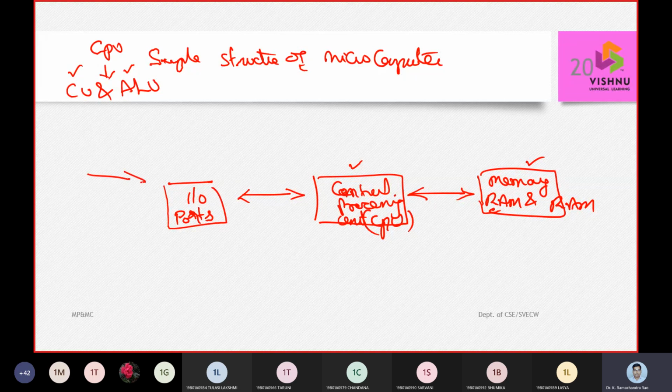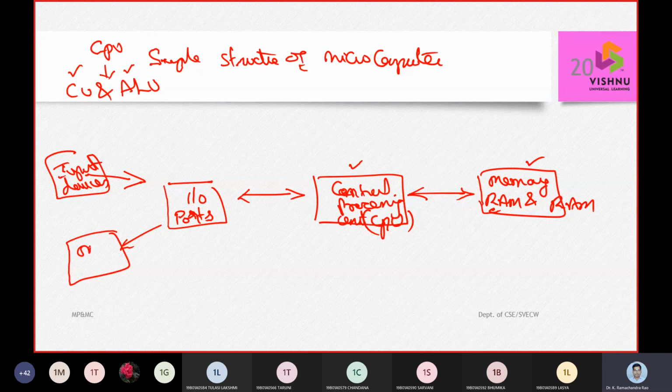So for the input output ports, we have the input devices. I have connected my earphones to this. So now the mic, I am going to call it an input device. Now you are also listening via your earphones or Bluetooth set, etc., which is an output device. So input devices and output devices are directly connected to the ports.